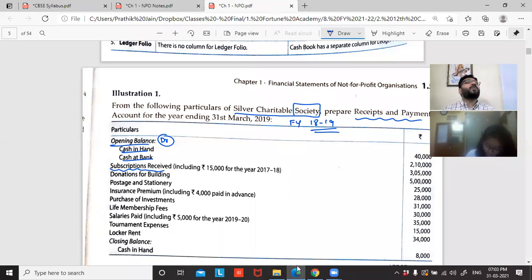It says that subscription received. Received means what? Receipt of payment, money coming in. I'm only bothered about the money received. Now they've given some extra information to confuse you. Total money received is 3,05,000. This includes 15,000 for 17-18, which is the previous year. Am I bothered about this information? Should I give a damn about it? Forget it. Total money received is just 3,05,000.